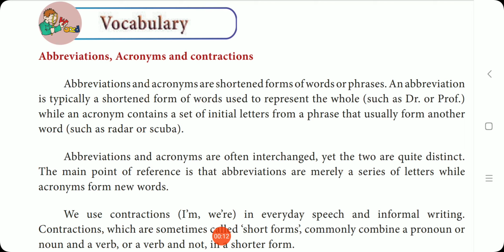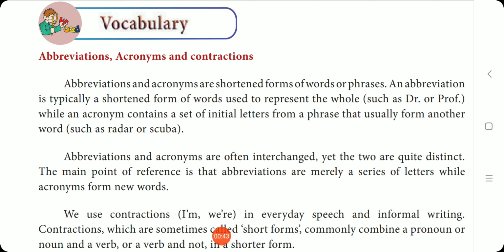So in this video we are going to see abbreviations, acronyms and contractions. As we have completed prose 5, let us see the book bag topics in prose 5 in this video. So what is an abbreviation, what is an acronym and what is a contraction? All three are more or less very easy to understand. So let us see what is abbreviation, acronym and contractions.